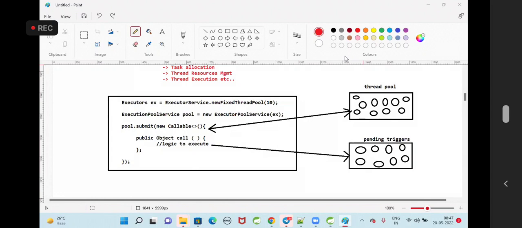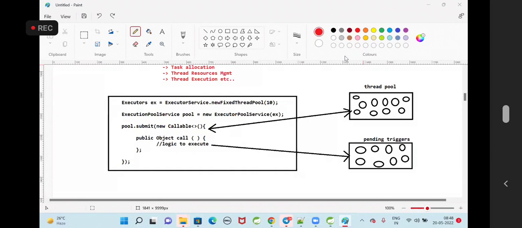So if I go with this approach, tomorrow I want to run my project with 20 threads. Do I need to change my program? No, just the parameter has to be changed. The parameter value we are going to supply dynamically.